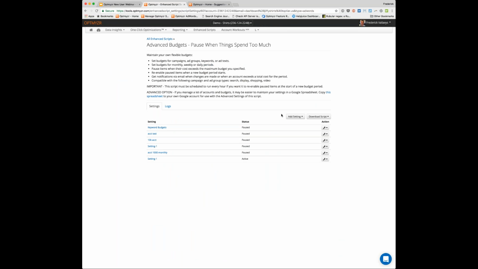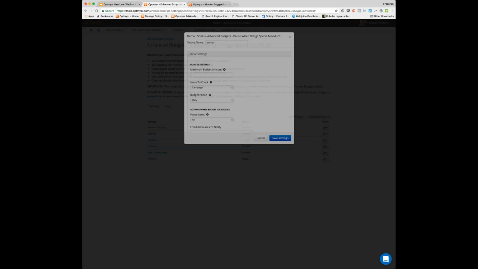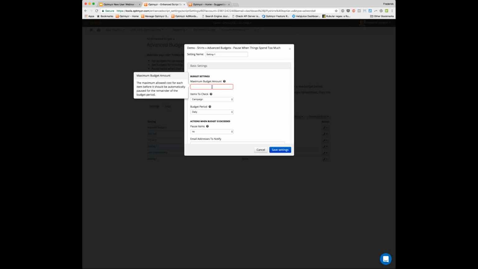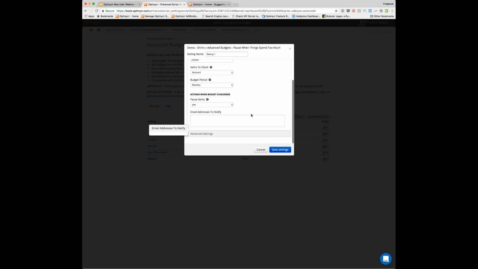than your budget. The way this works, the first time you come to it, you will make a new setting, and we'll ask you a few simple questions. So what is my maximum budget? Maybe in this account, it should have been $200,000. But here's the interesting question. AdWords runs with campaign budgets, but we're actually letting you set an account level budget. That's nice because now you can manage at a higher level than what AdWords allows you. And of course, AdWords works with daily budgets, but we care about a monthly budget, or we could have weekly budgets, but let's set a monthly budget. And then we could tell it to automatically pause my account if my $200,000 is exceeded at the account level for the current month. And then we can notify a couple of email addresses.